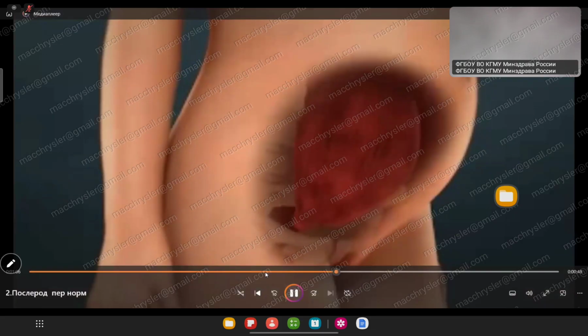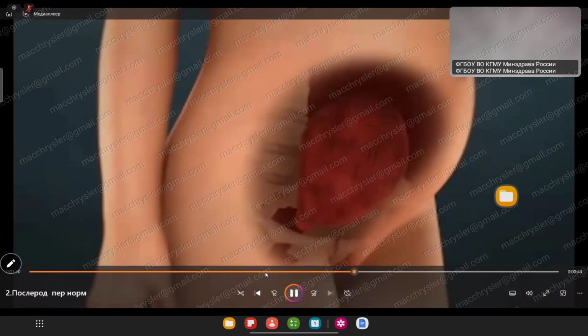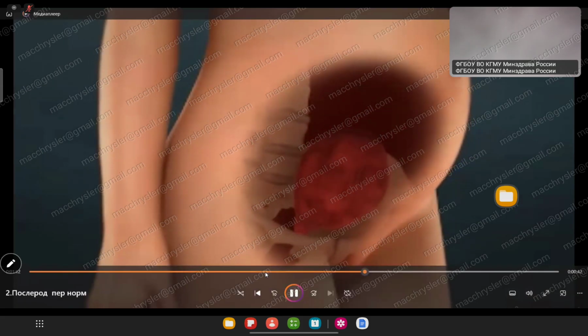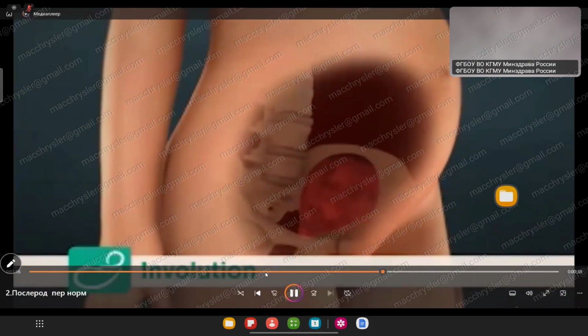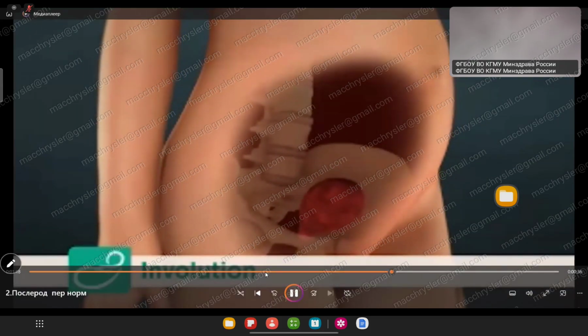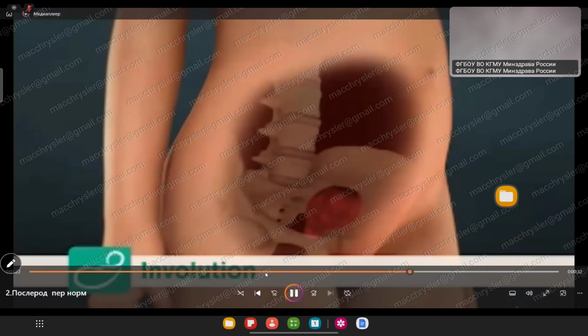Right after birth, your uterus starts to get smaller and continues to shrink for about 6 weeks until it reaches its original size. This process is called involution. During involution, you might feel mild to moderate contractions called afterpains.